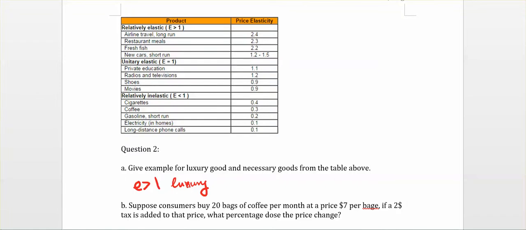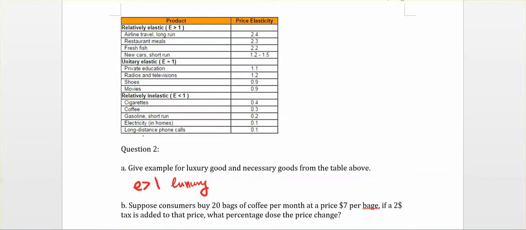So the second question is still about the demand elasticity of the price. If we look at the table on your handout, you will find the first column of this table is our product. The second column is the price elasticities. This table is also separated into three sections. The first section is about the goods that are relatively elastic, so we have elasticity larger than 1, which means the price changes a little bit and demand will change dramatically.